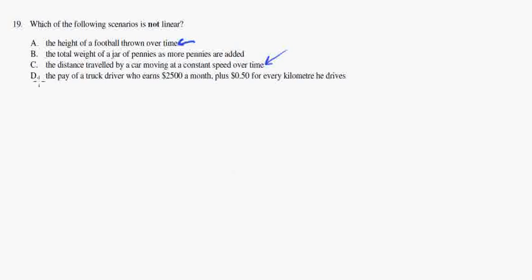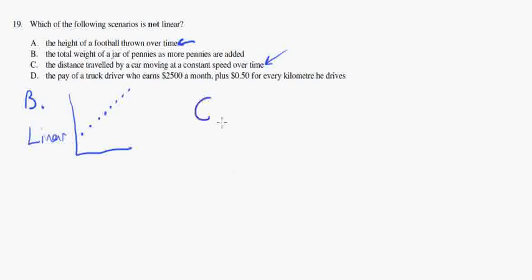Right, in B, the total weight of a jar of pennies as more pennies are added. Well, we had a similar question earlier in the test where we were adding marbles to a jar, and it exhibited a very linear relationship like this. Okay, very linear, very linear. So we can assume that if the weight of a jar of pennies is the same as the weight of a jar of marbles, then it'll probably be linear. So B is linear.